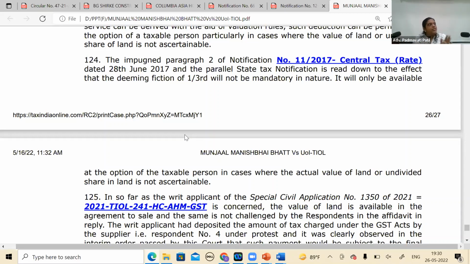But that's why I was saying there are two things. Value is ascertainable, please go for that value. But if value is not ascertainable, it is your option. I can take that 1/3. But again, my question remains that if actual value of land is less than 1/3, whether I can take advantage of this? Because they are saying it is mandatory in nature, while we have read down to that effect.